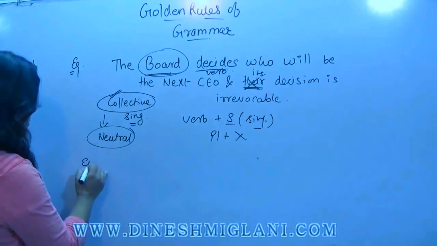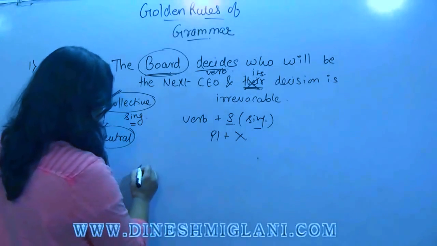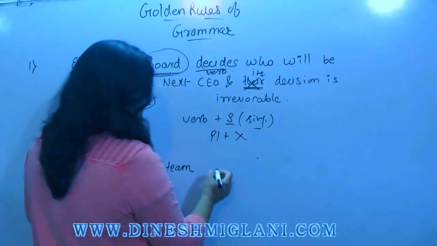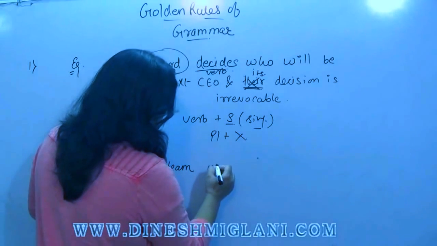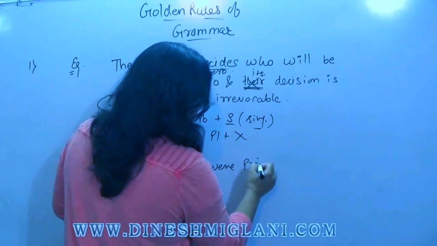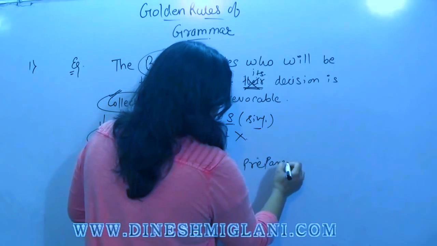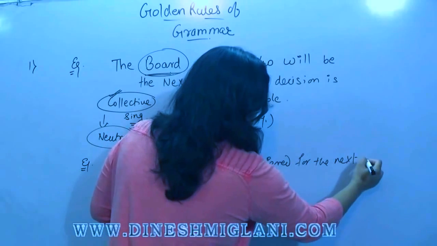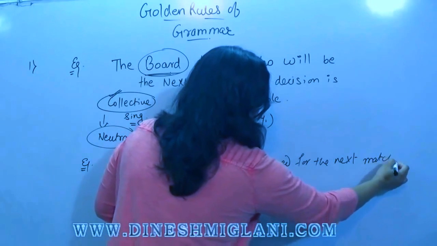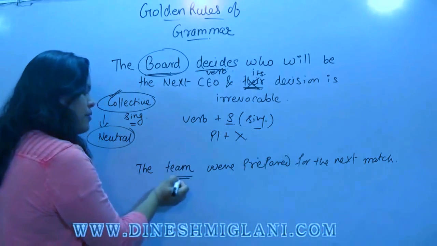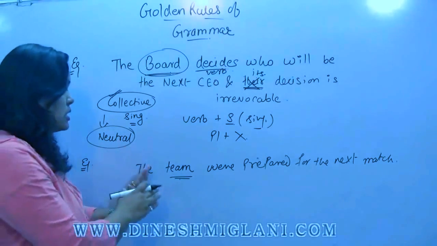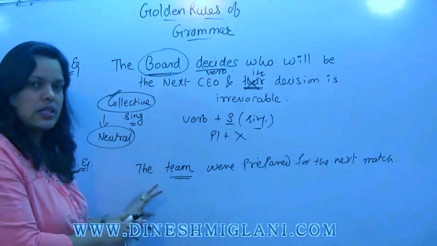See one more example. The team were prepared for the next match. Now again we have our subject team, which is a single body, a singular noun.